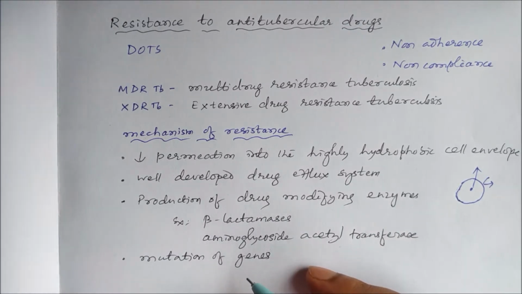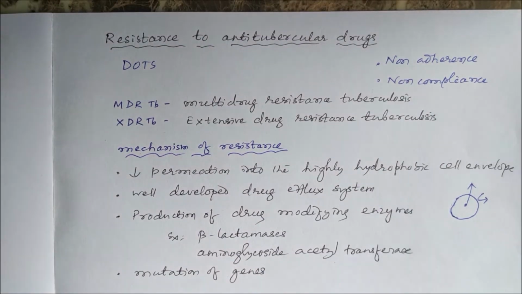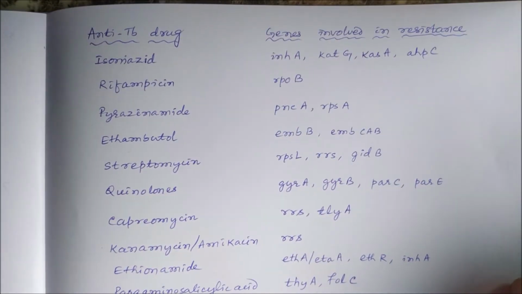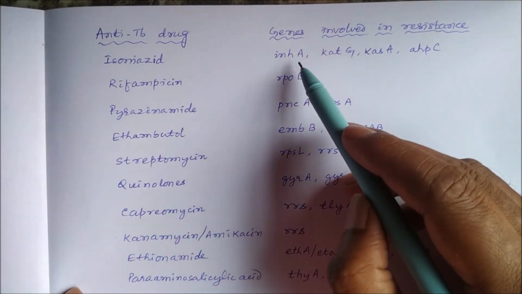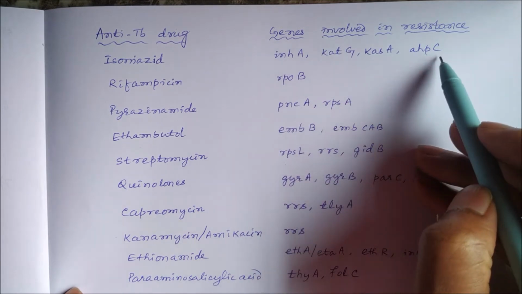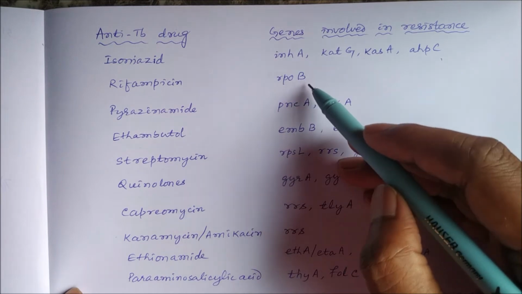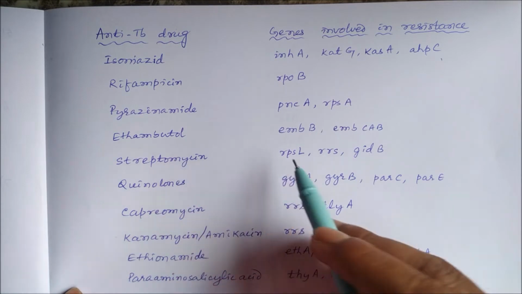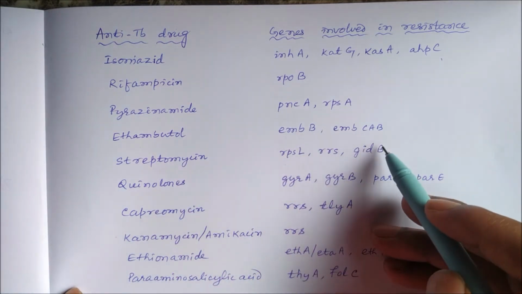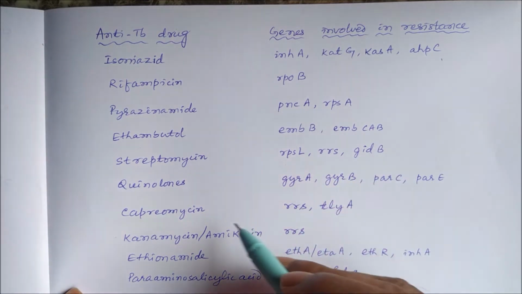Then there can be mutation to certain genes. The genes involved in tuberculosis resistance for individual drugs: for isoniazid, INHA, KATG, AHPC; rifampin, the RPOB gene; pyrazinamide, PNCA, RPSA; ethambutol, EMBB, EMBCAB genes; streptomycin, RPSL, RRS, GIDB genes.